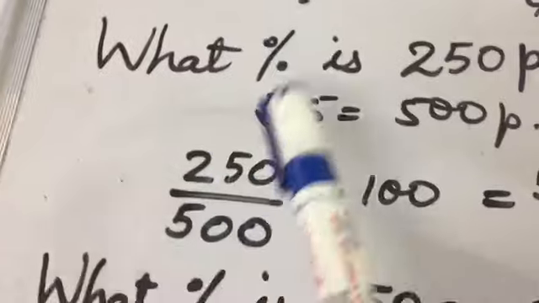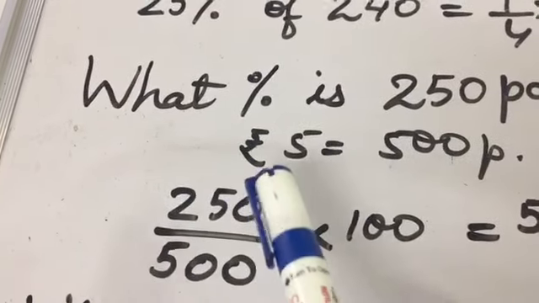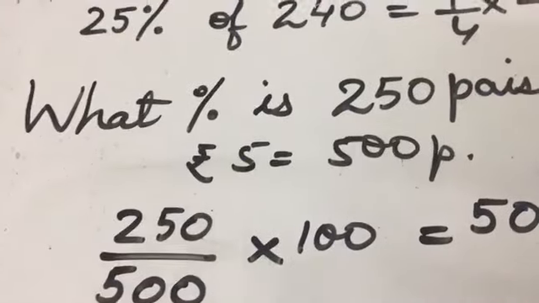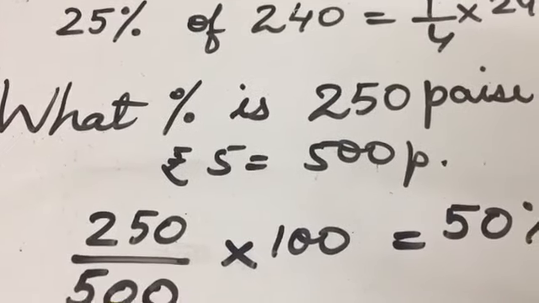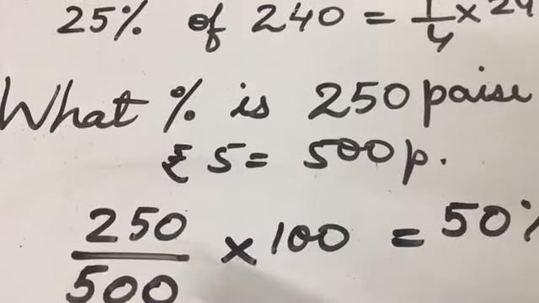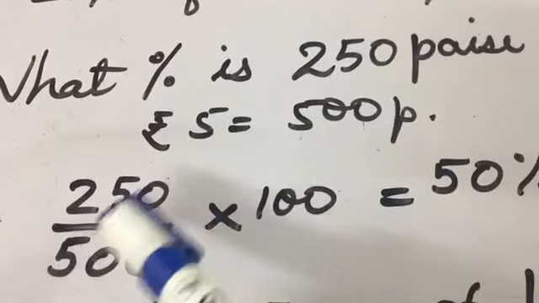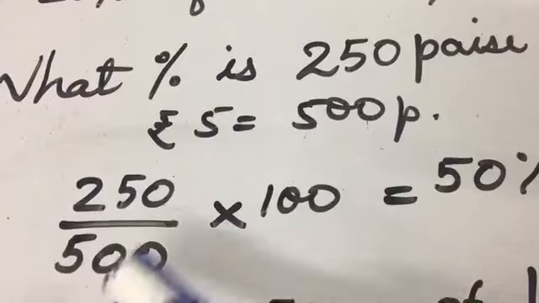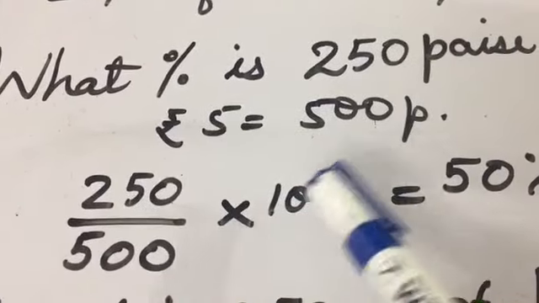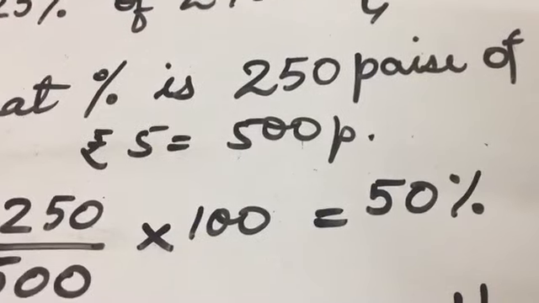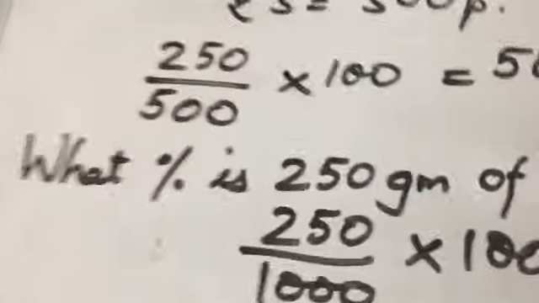So how will you write? As a fraction it is 250 upon 500. Yes, I hope you understand. 250 paisa out of 500 paisa. Now convert it to percentage, you multiply by 100. So 250 is half of 500. You should know this. Half of 100 gives you 50%. Clear? Now let us take another question.